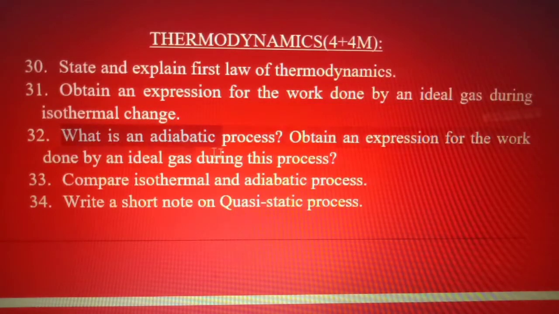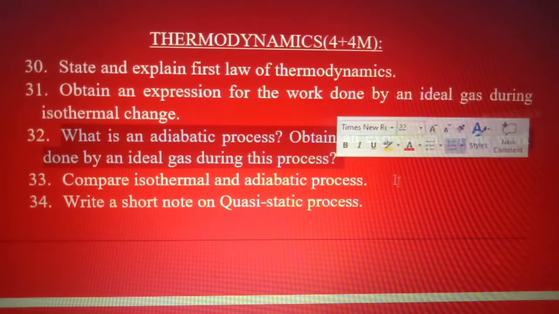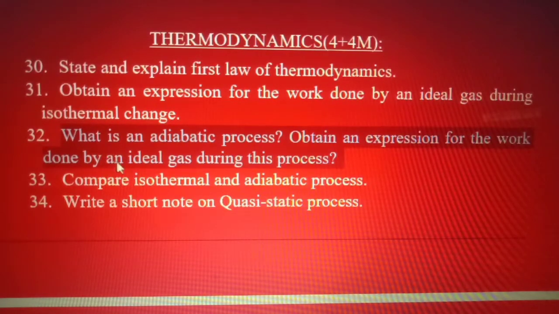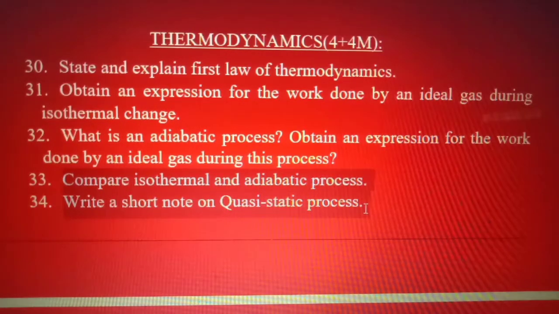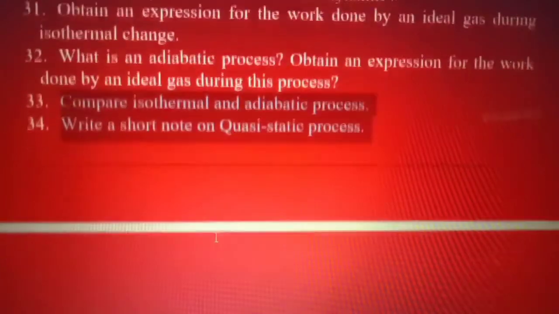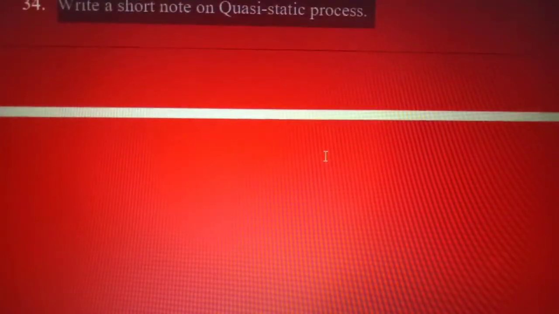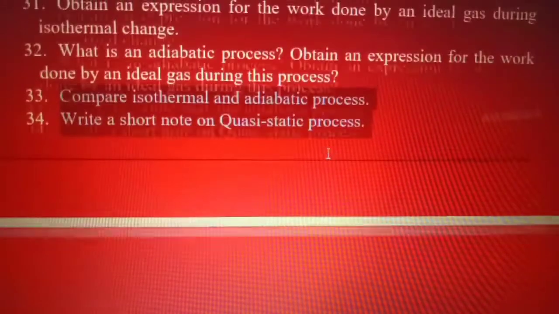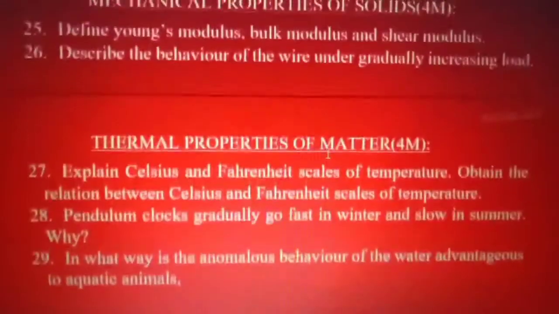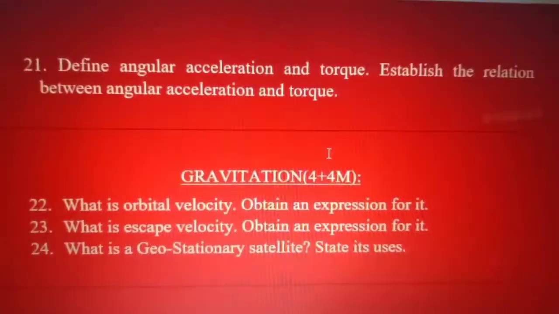The next one is what is the adiabatic process? Obtain an expression for the work done by an ideal gas during this process. Next one is compare isothermal and adiabatic process, and finally we have write a short note on quasi-static process. These are the important questions list for 4 marks in your IPA examination, physics examination.